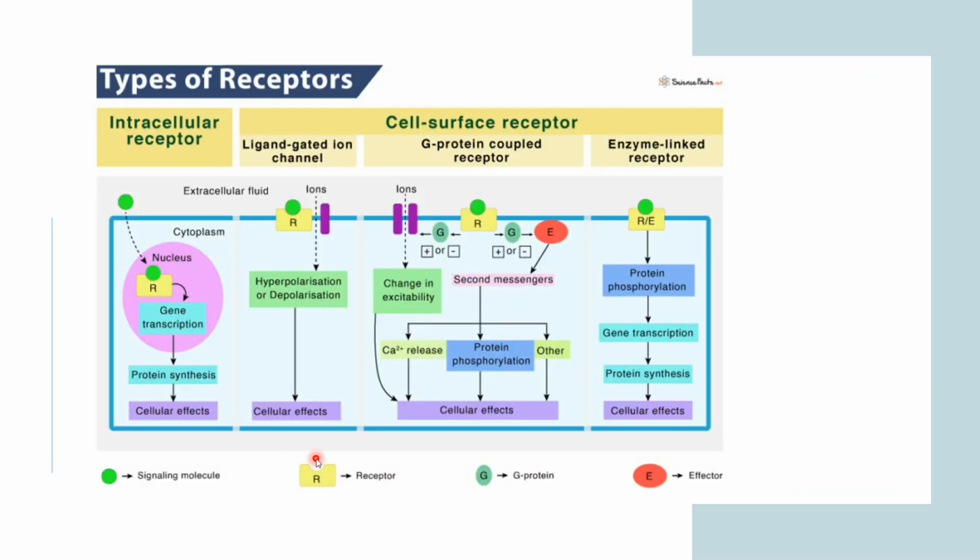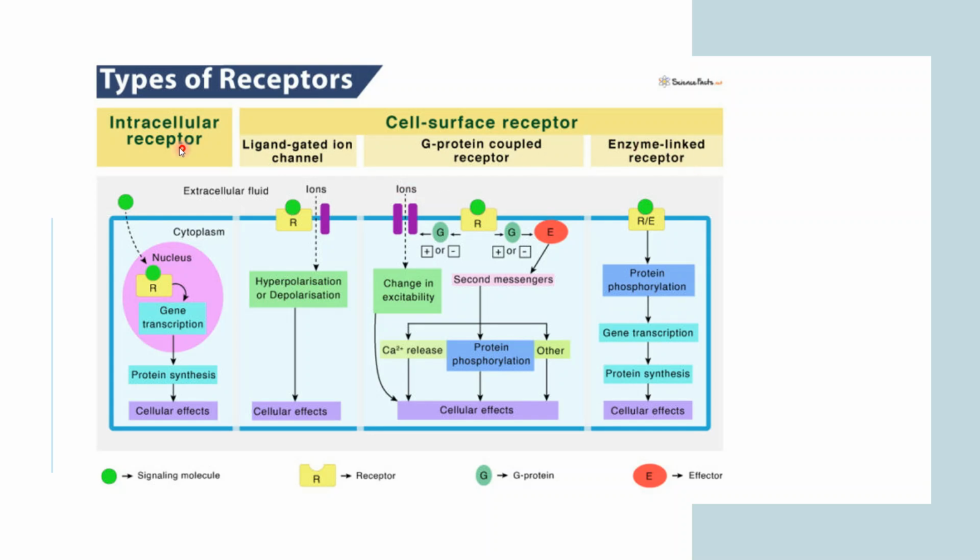Then we have to go to the types of receptors. The types of receptors are intracellular receptors or cell surface receptors. Imagine a scenario in which you have a cell membrane, a phospholipid bilayer, which we have talked about. The receptors present on the cell surface are of three types: ligand gated ion channel, G protein coupled receptor, and enzyme receptor.